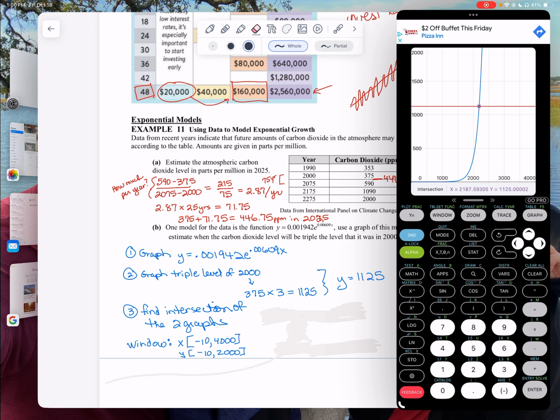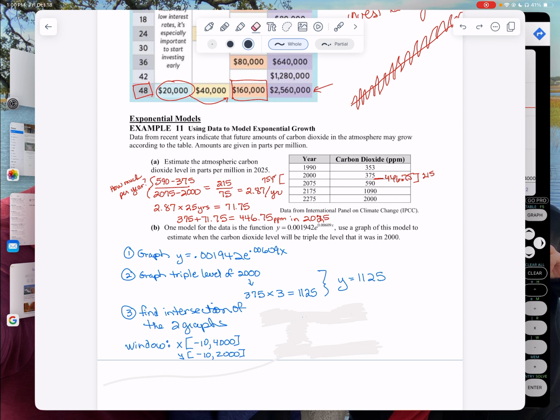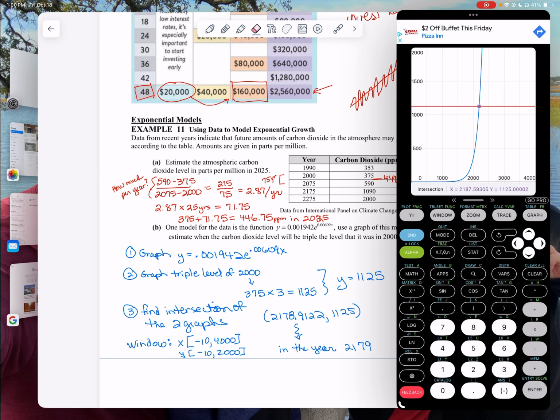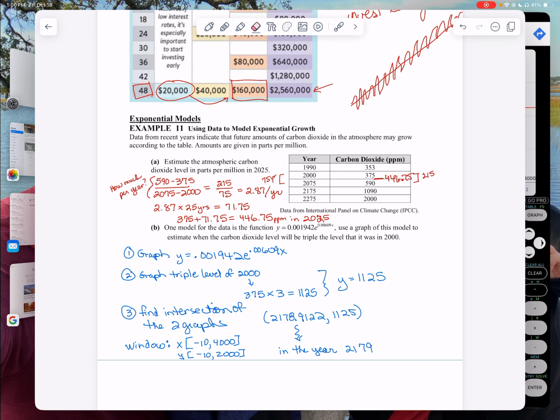2187. Notice my Y value is really close to 1125. It's not exact, but it's really close. So this is going to happen in the year 2187 and a half. So it's in the year 2187 that's going to happen. Let's see. Yep. Did I say 87? I said 70? I don't know why I said that. Yeah, it should be 87. Sorry about that. Anyway, so that should be 87 in the year 2187.